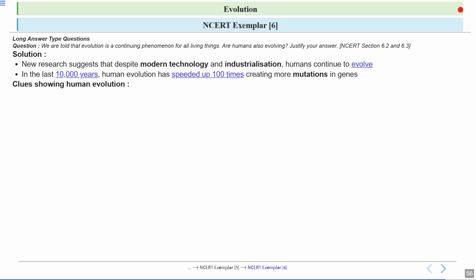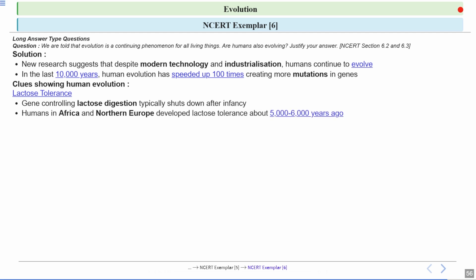Now, there are certain clues that show human evolution is ongoing. First is the development of lactose tolerance. Genes controlling lactose digestion typically shut down after infancy, so humans are not able to digest lactose. They have lactose intolerance. But humans in Africa and Northern Europe developed lactose tolerance about 5,000 to 6,000 years ago. This shows that evolution is occurring.